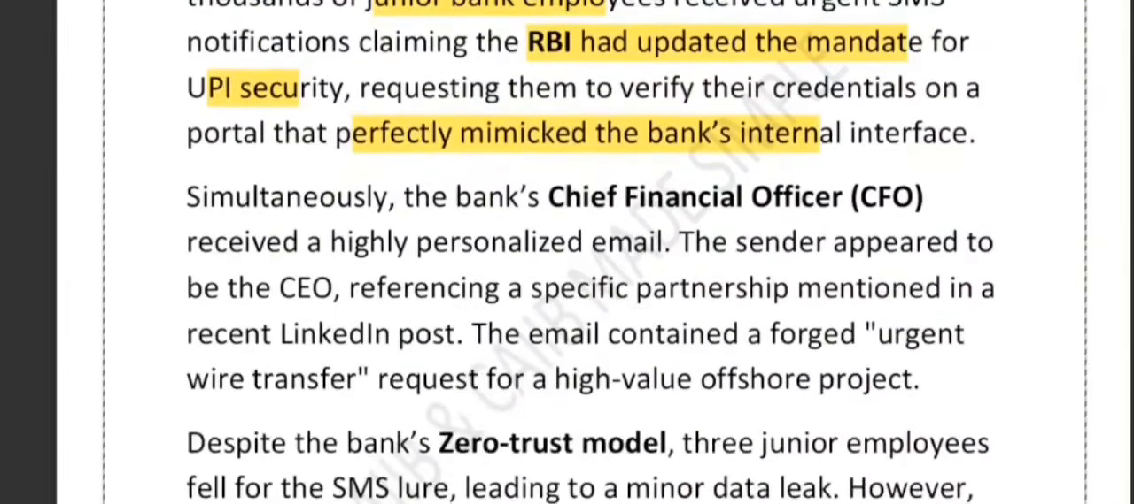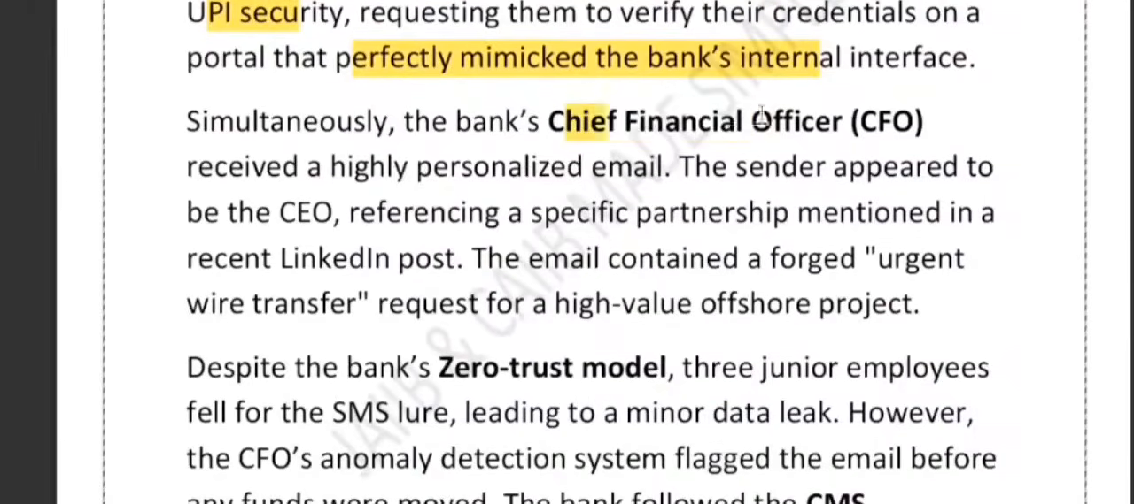Attack number two was the email sent to the CFO. The bank CFO received a highly personalized email that appeared to come from the CEO, asking for an urgent wire transfer. It forced an urgent wire transfer request and targeted only one person, the CFO. So basically this is a highly targeted attack, and it used research, it used reconnaissance.